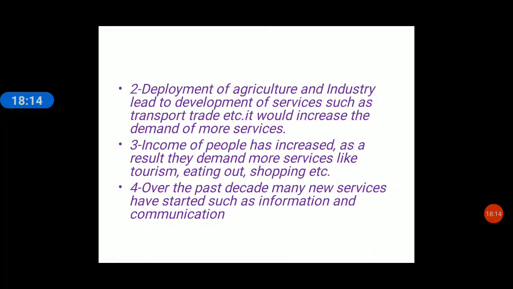People go for holidays, people go to hotels for eating, people go for recreation services, people demand more services, they demand better quality things. So what happened? Income of the people has increased in recent years. As a result, they demand new and more services, like what? Tourism, eating out, shopping.